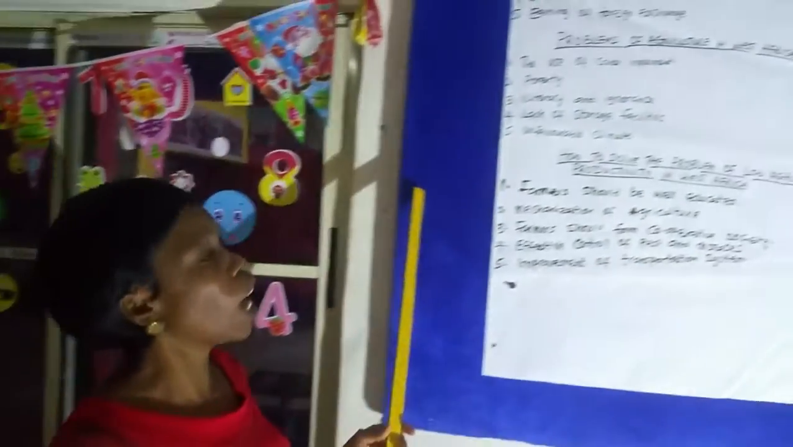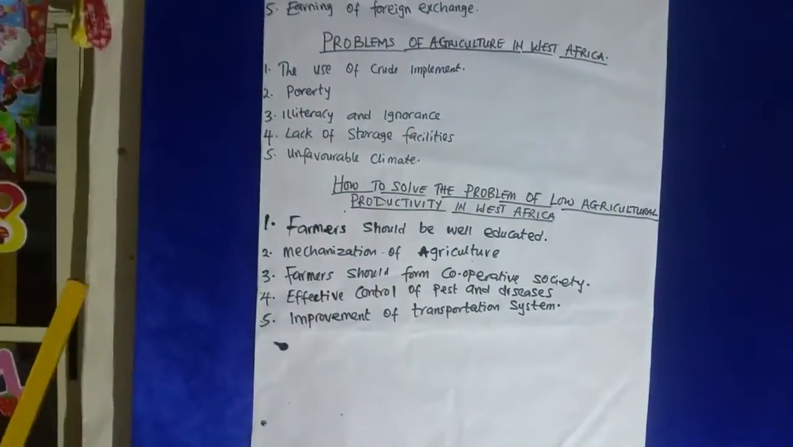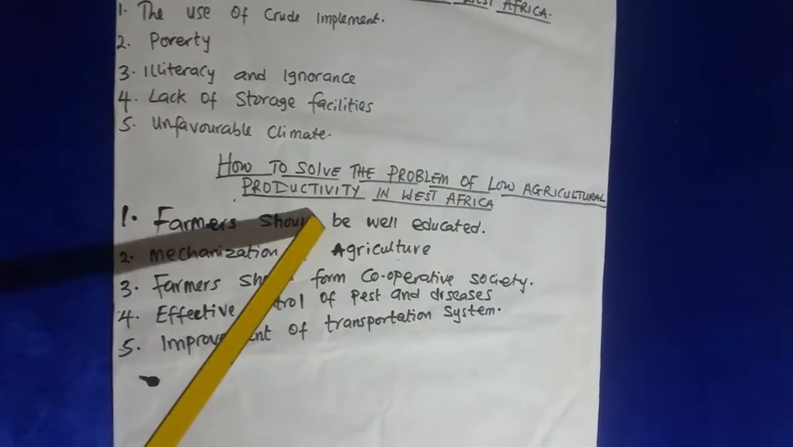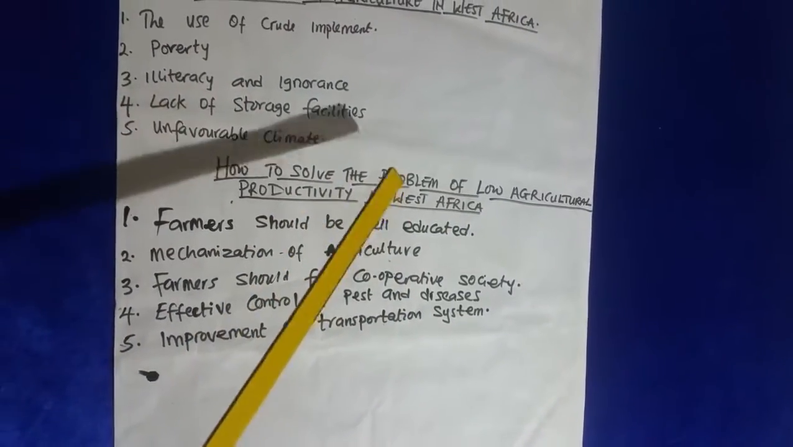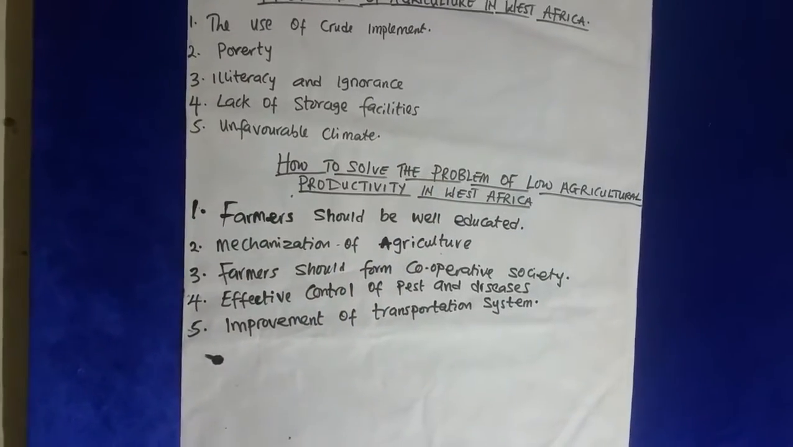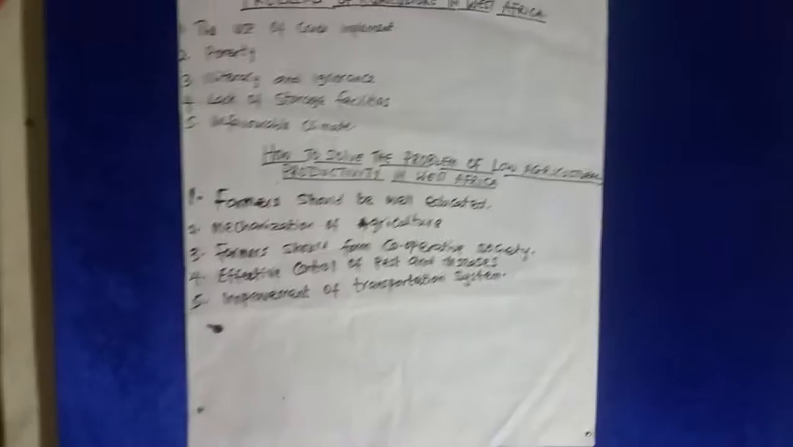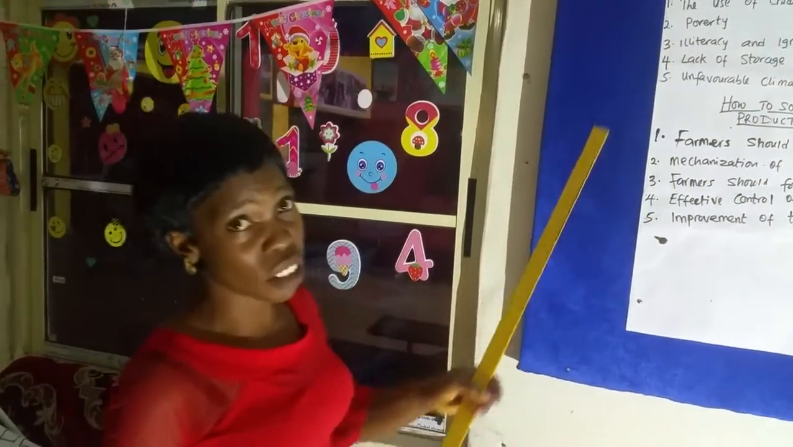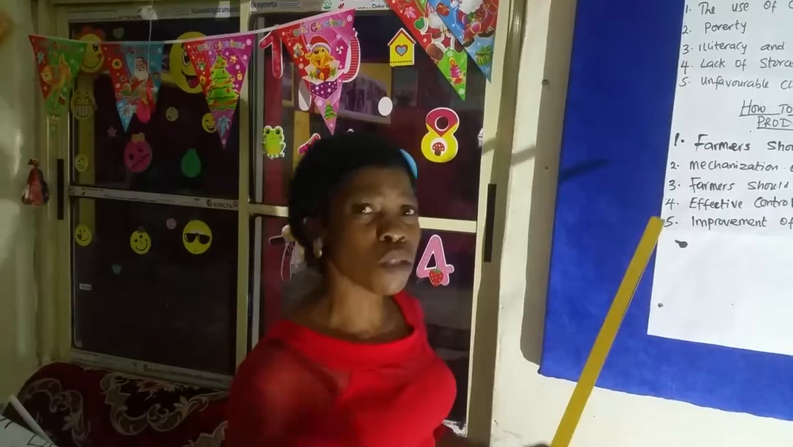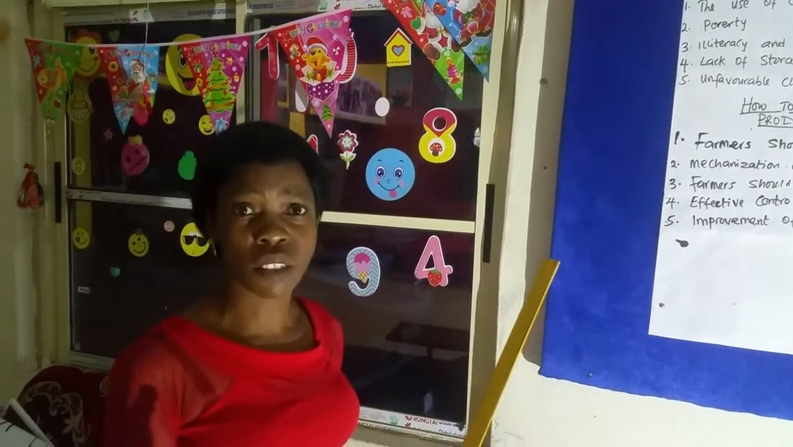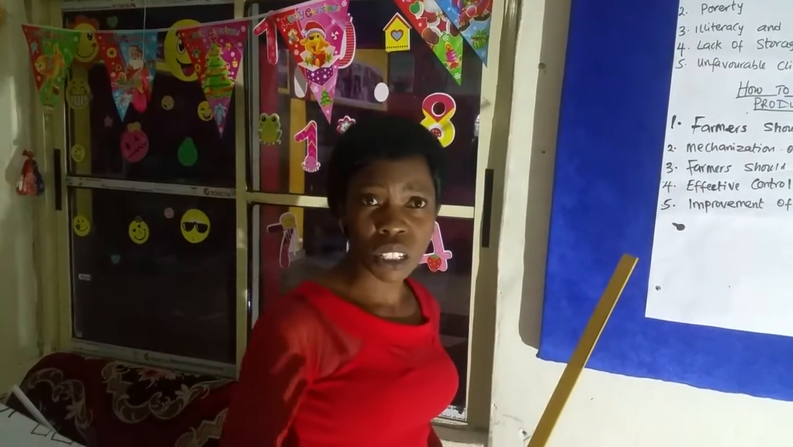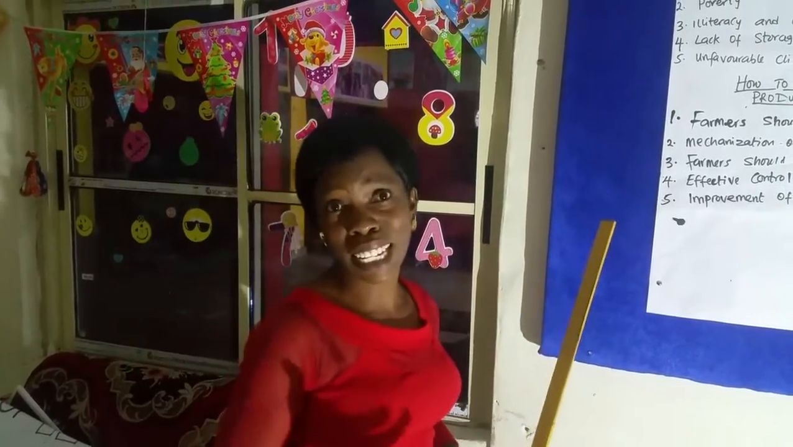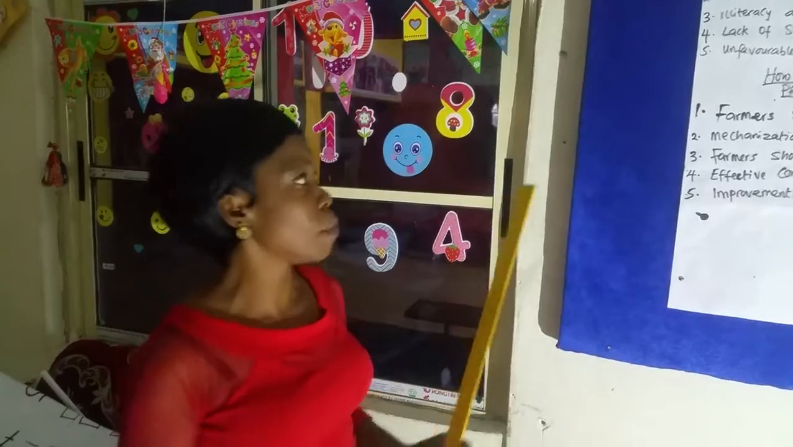Then we go to how we solve the problem. How to solve the problem of low agricultural productivity in West Africa. Number one, farmers should be well educated, just like number three, where there's illiteracy and ignorance. Farmers need to be educated on what kind of crop to plant, or the implements they should use in farming, just like the chemicals and other implements.